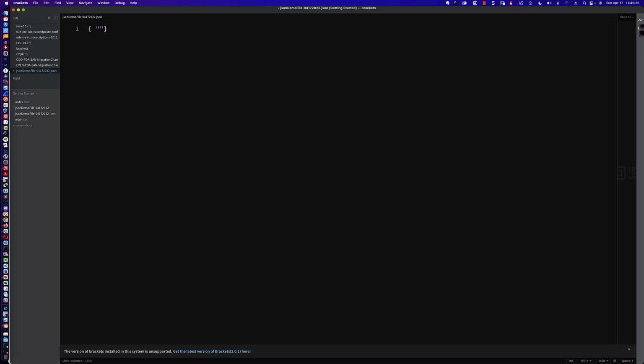And I'll just simply say my key value. So here's my key, and this is going to be separated by some kind of a value. On the left-hand side of the colon, we have the key. On the right-hand side of the colon, we have the value. And if we want to look at it in JSON terminology, and it's interchangeable, and I'll use it interchangeably, we could say that the name is on the left-hand side in the double quotes, and the value is on the right-hand side. Now, what can the value be?